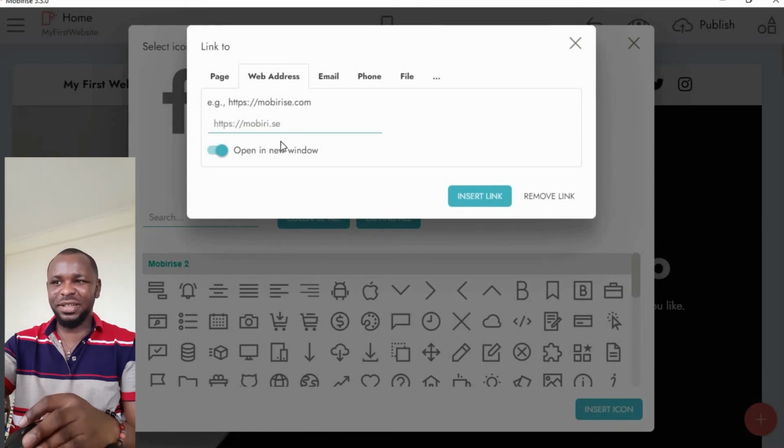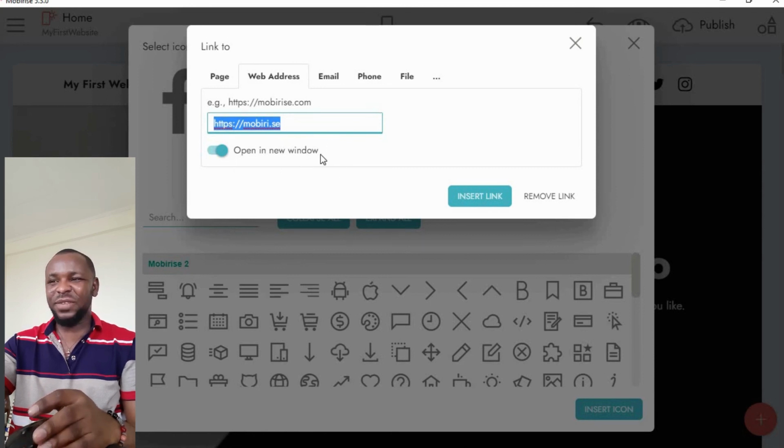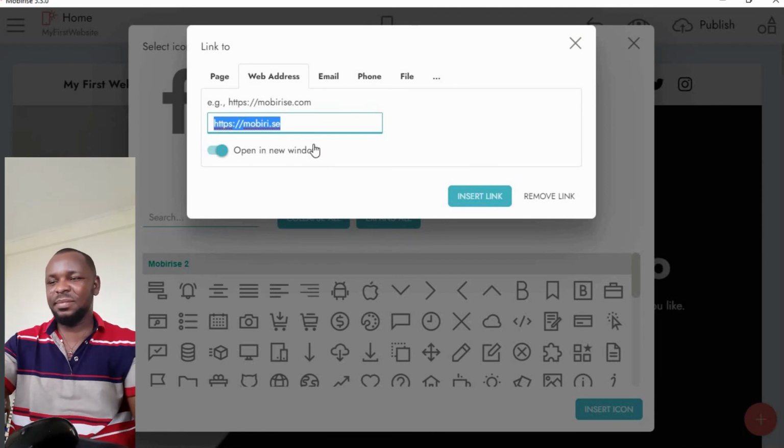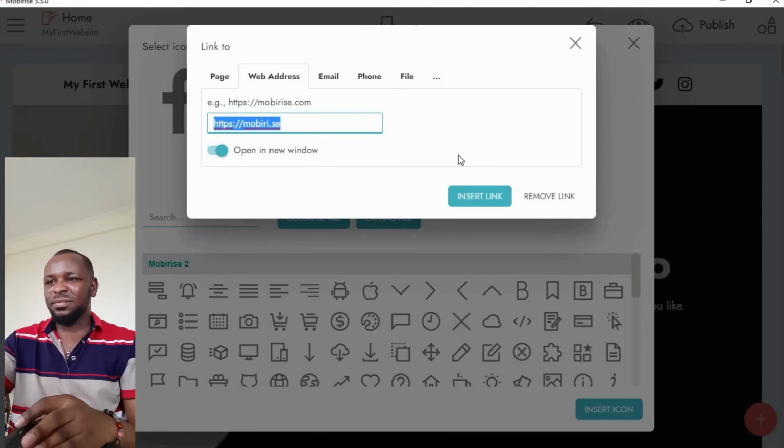When you click on it, this pop-up will come. So you now put your Facebook link here. All right, you copy and paste it here. Then it has to open in a new tab, in a new window. It's not advisable to open such social media links within the same tab. So you open it in a new tab. Good. So that is how we do it.